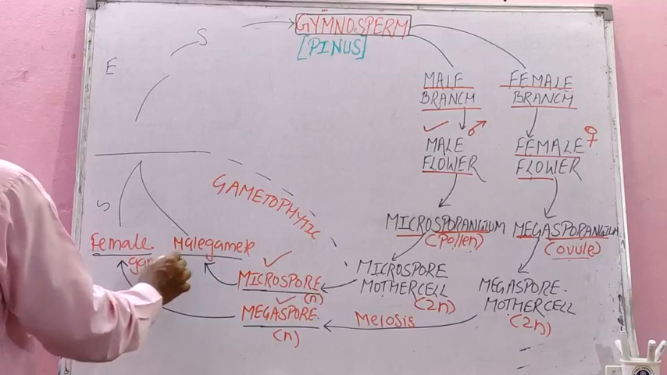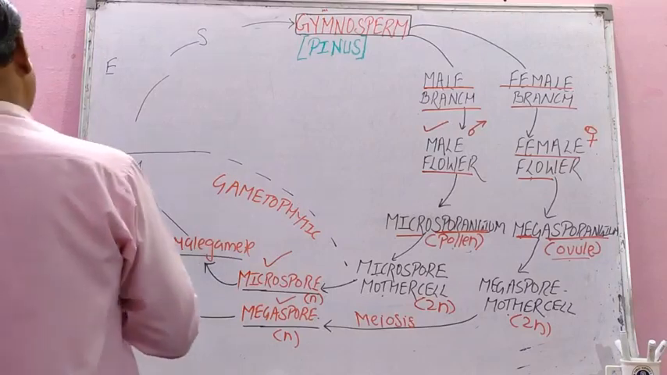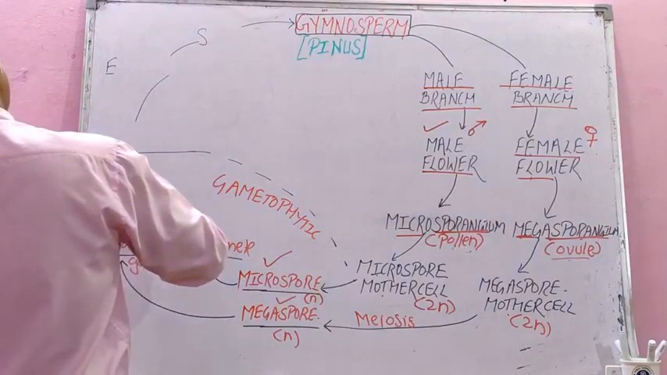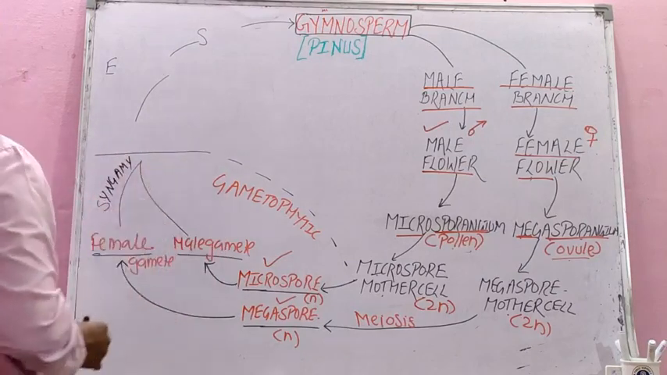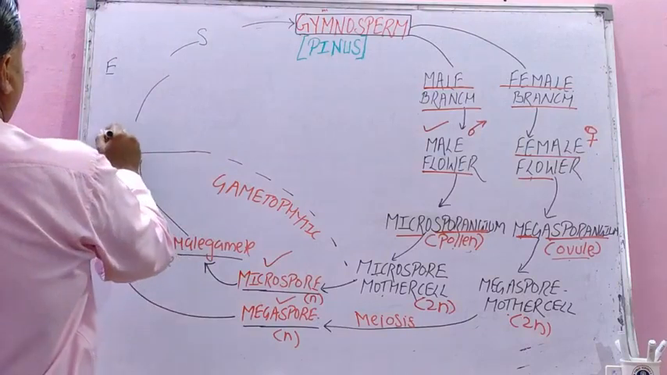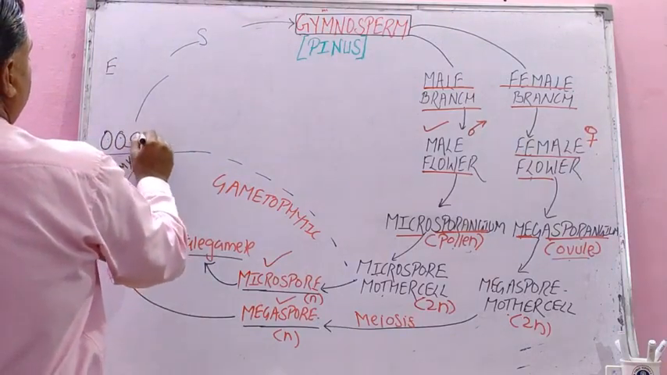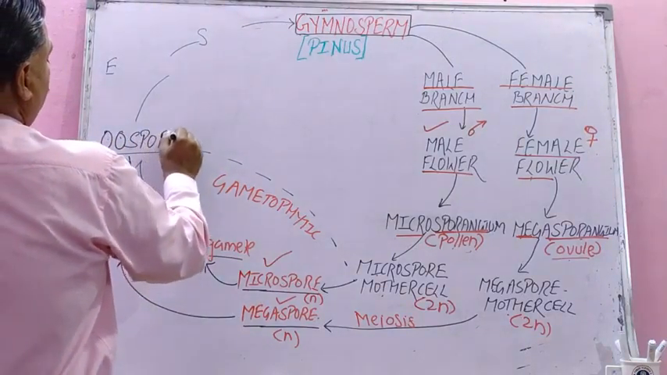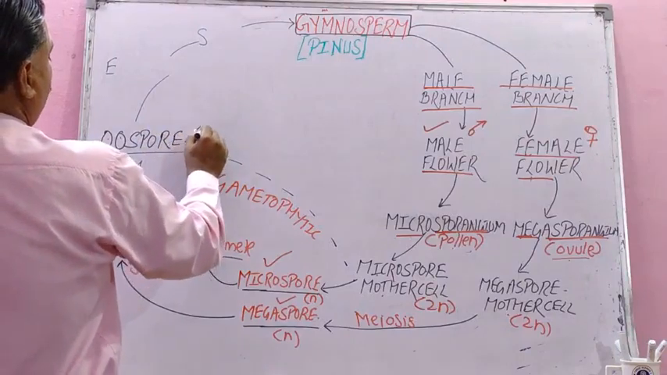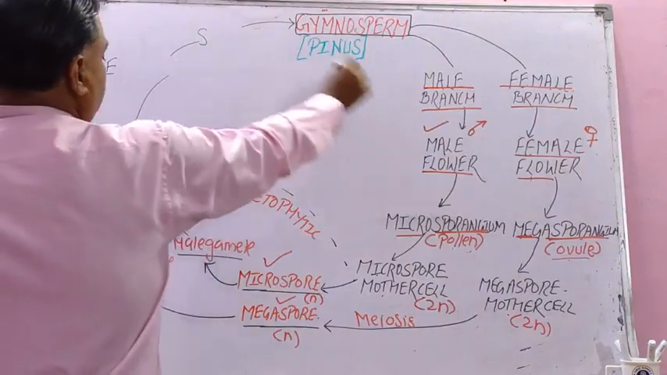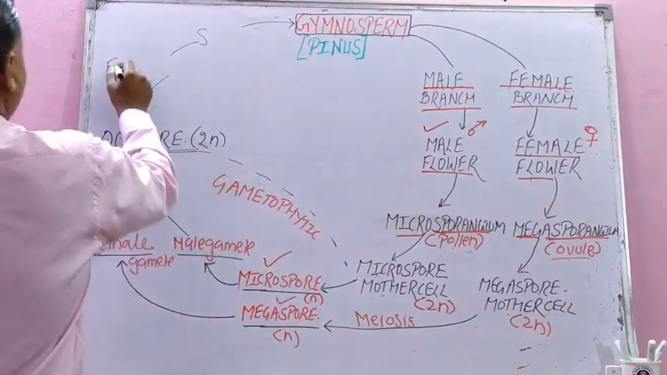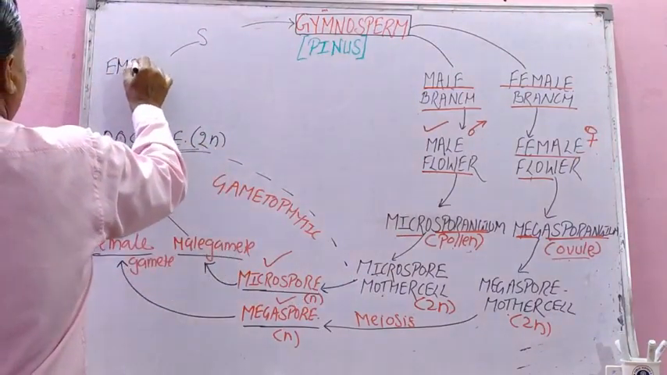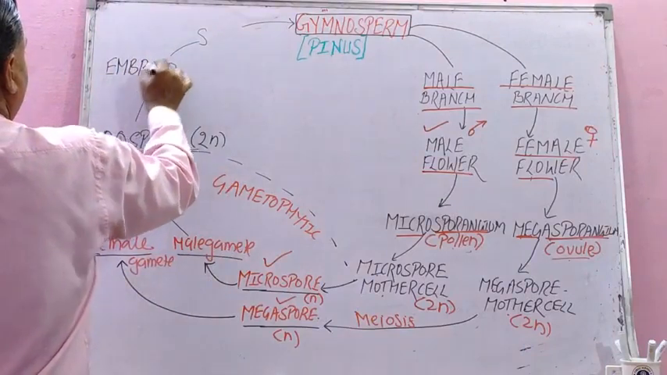Now these two will go for syngamy. Gamete means always the next step is syngamy, fertilization. And now again I am using black marker. Oospore, zygote, again 2n. Now we are in the sporophytic phase. Oospore means zygote will develop into embryo.